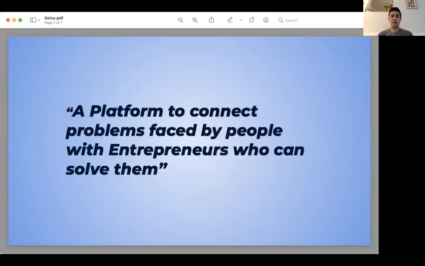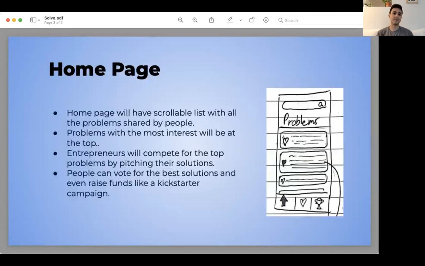Welcome to Solvo. Solvo is a platform to connect problems faced by people with entrepreneurs who can solve them. Essentially, if I were to translate this in a more understandable way, have you ever thought of making an app, a Slack bot, for instance, that can order pizza from Domino's instantly? Well, with our platform, we'll be able to make any kind of solution like your Slack bot for ordering pizza.